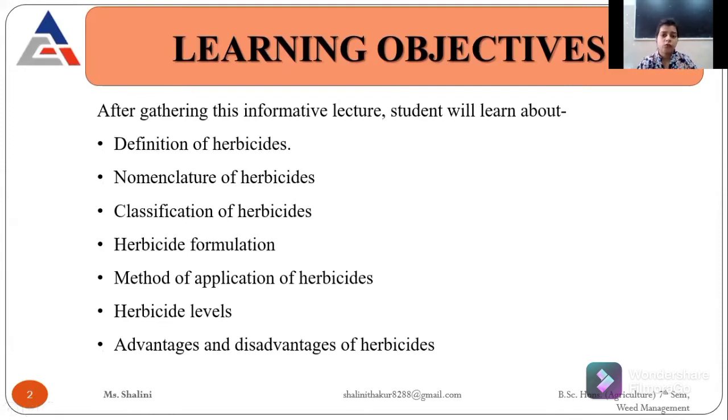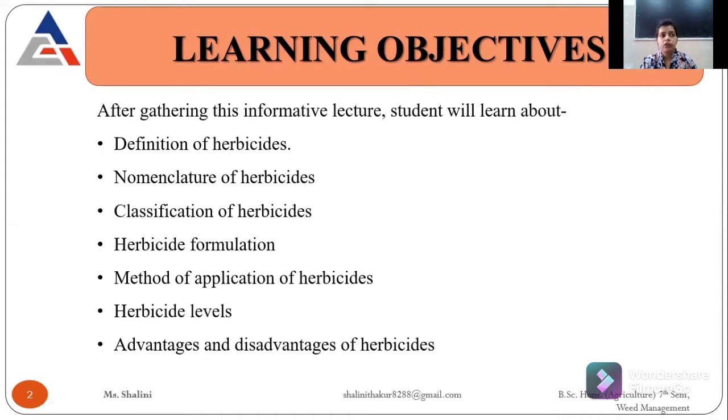What you have learned from this lecture? You have to know what a herbicide is and the nomenclature of herbicides, meaning how you name the herbicides, then the classifications of herbicides, then how herbicides are formulated, how they are manufactured, on which basis they are manufactured, and then the methods of application of herbicides.